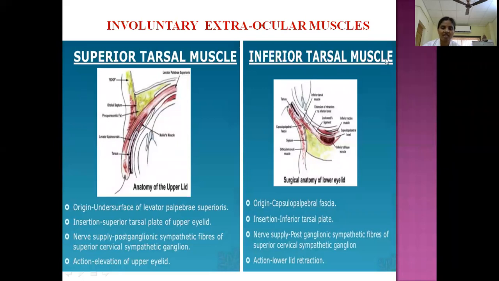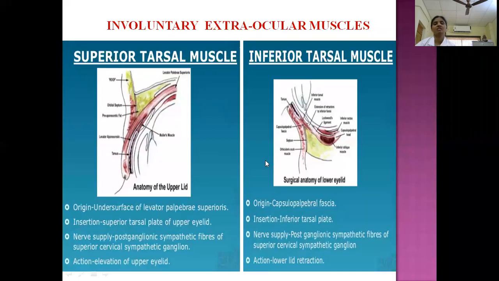Then what is the inferior tarsal muscle? It takes origin from the fascia of the lower eyelid, from the fascia covering this, and is attached to the lower border of the tarsal plate. So this muscle is the inferior tarsal muscle, and it is again supplied by the sympathetic, and its action is depression of the lower eyelid.